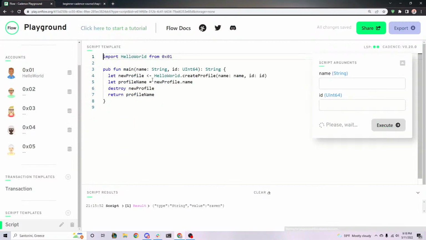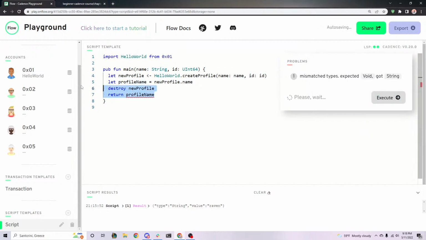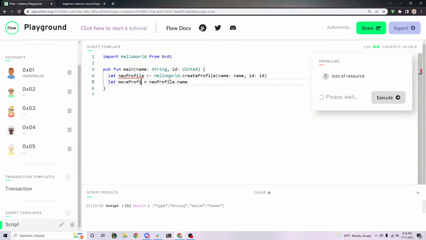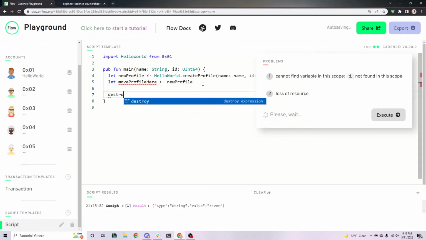Well, let's go back to our script again. You'll see that we create a profile here, right? And let's say we don't return anything. This is just for testing purposes. Let's say we want to say, move profile here, and we move the profile to this variable. And then let's say we destroy it, just to get rid of the errors.